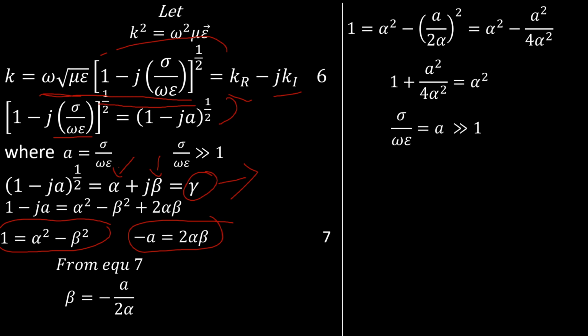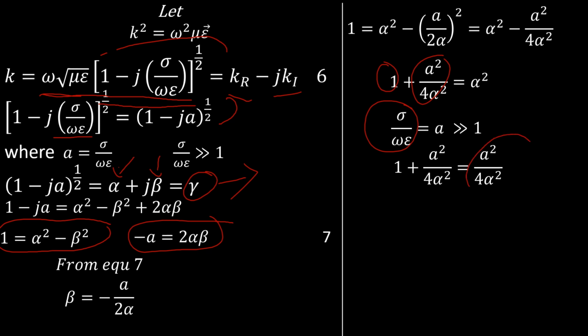For a perfect conductor, this expression must be far greater than 1. And if it is far greater than 1, it means A is far greater than 1. So 1 here is not going to have any effect on this expression. So you see that we can write 1 plus this expression to still be this expression. It's just like A is infinity. So infinity plus 1 should still be infinity.